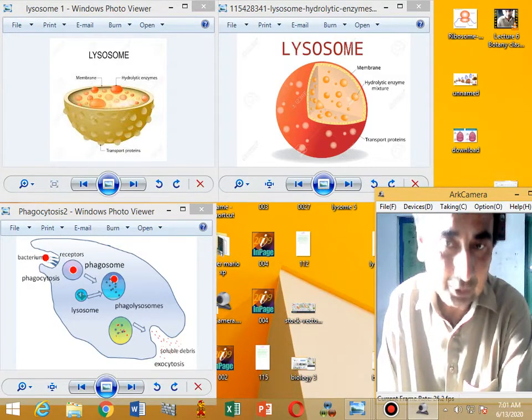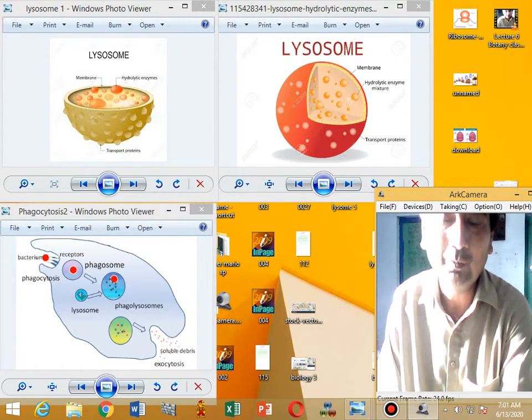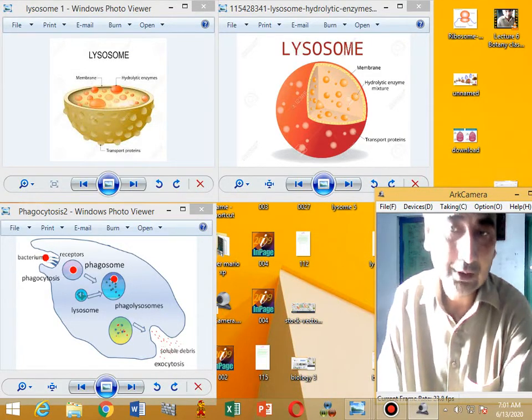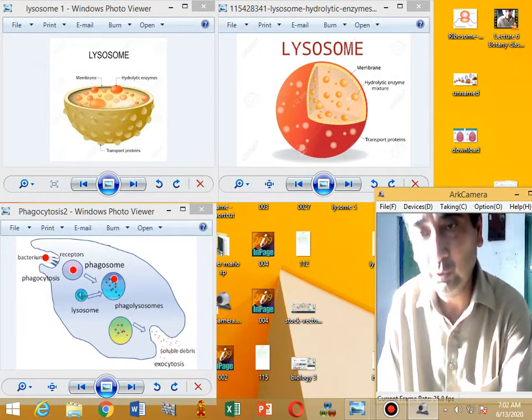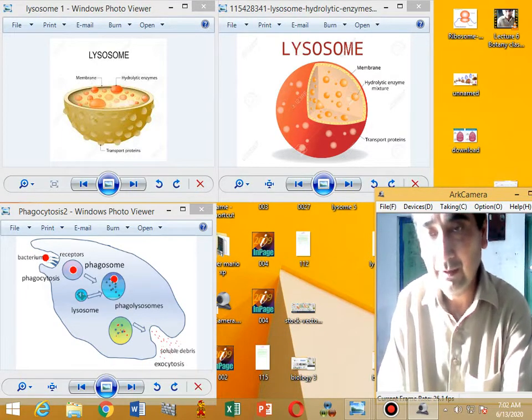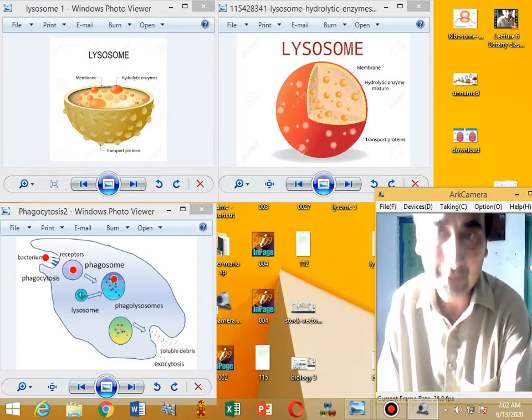In glycogenosis type 2, one of the lysosomal enzymes that converts glycogen into glucose in the liver cells is absent due to mutations in the DNA that produces that particular lysosomal enzyme.